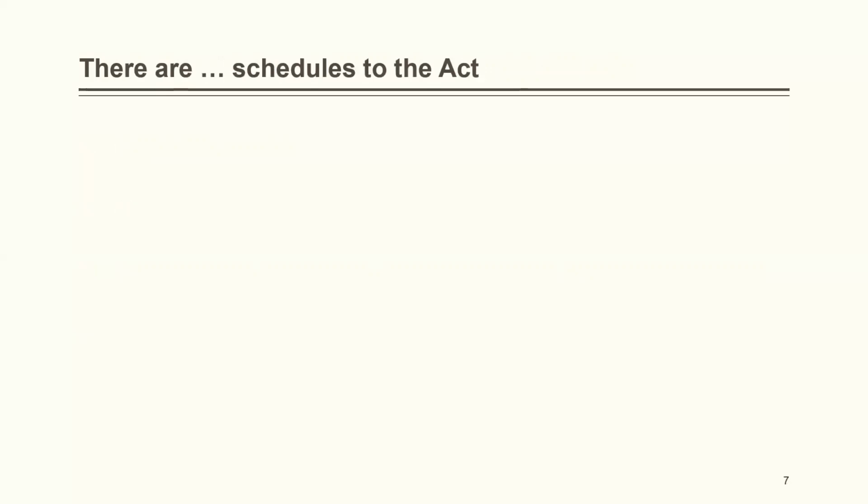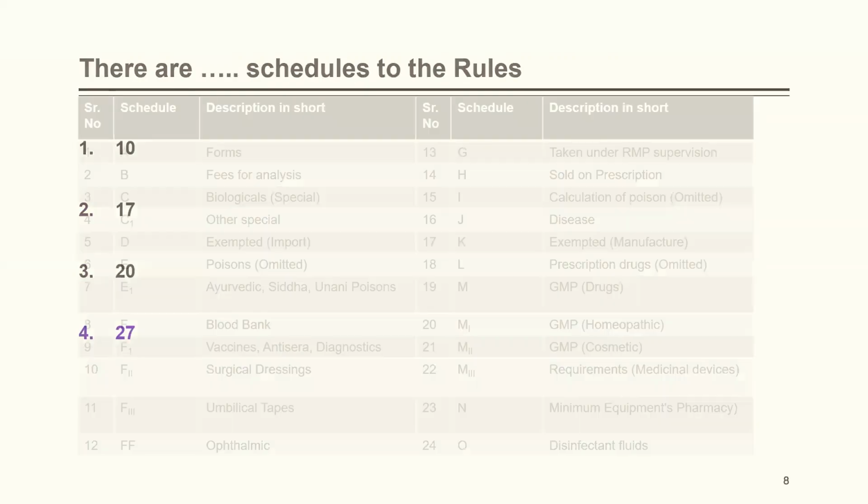There are dash schedules to the act: 1, 2, 3, 4. The correct answer is 2. There are dash schedules to the rules: 10, 17, 20, 27. The correct answer is 27. There are 27 schedules to the rules.